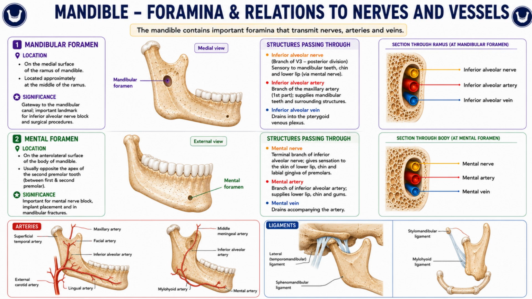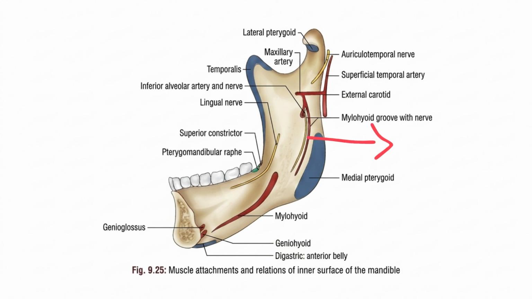Okay, other than the foramina, what are the structures that pass to the mandible? Okay, first one is the mylohyoid nerve and vessels. These run in relation to the mylohyoid line. You all remember the mylohyoid line, right? Then the lingual nerve. The lingual nerve runs from the medial surface of the ramus to the mylohyoid line.